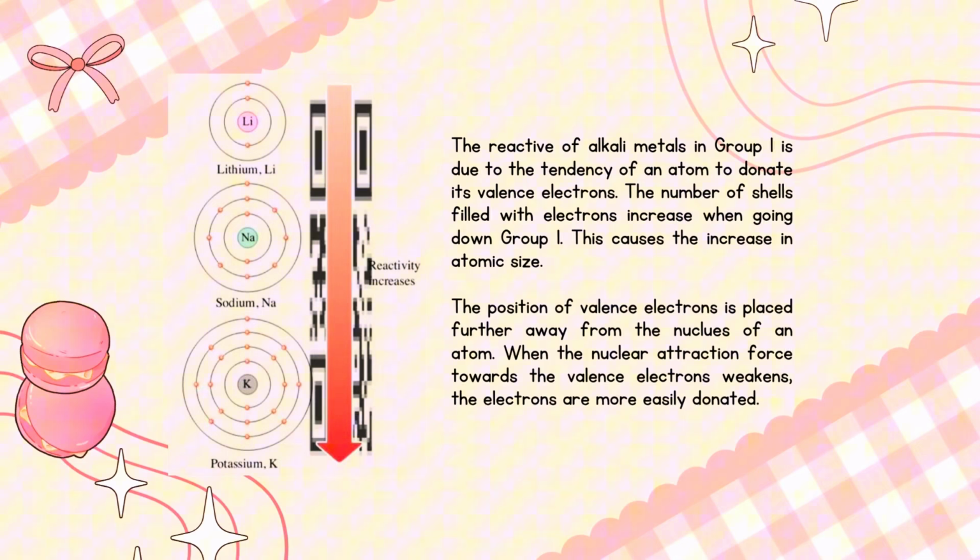The reactivity of alkali metals in group 1 is due to the tendency of an atom to donate its valence electrons. The number of shells filled with electrons increases when going down group 1. This causes the increase in atomic size. The position of valence electrons is placed further away from the nucleus of an atom. When the nuclear attraction force towards the valence electrons weakens, the electrons are more easily donated. That picture shows that reactivity of elements increases when going down group 1.